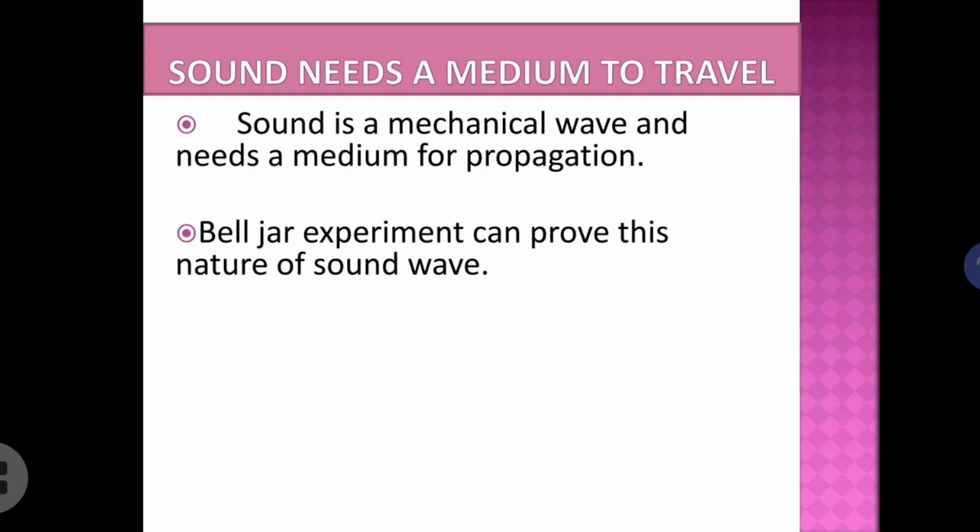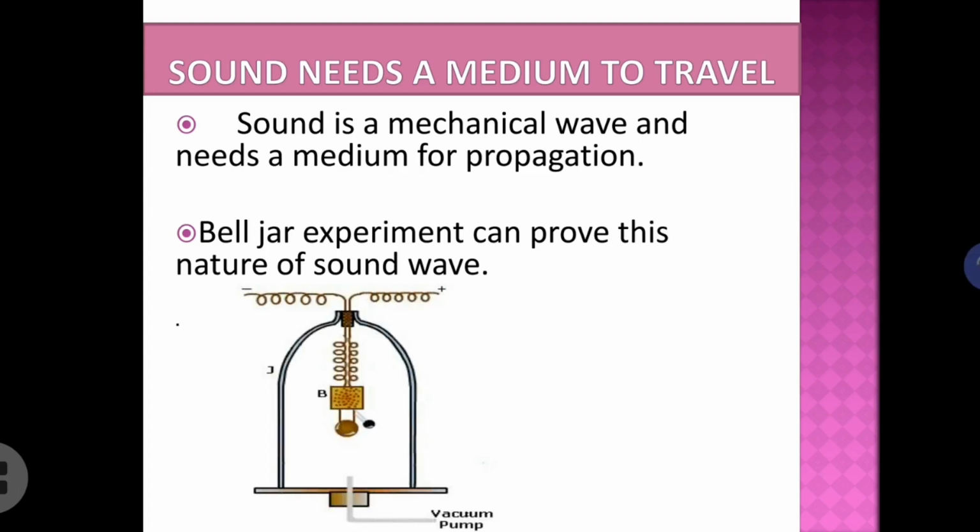Here there will be a bell jar, a tightly closed jar which has an electric bell inserted in it. As you can see in the figure, this is the bell jar, and there will be the cork using which the jar is tightly closed.